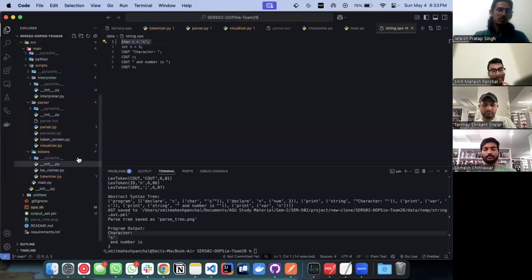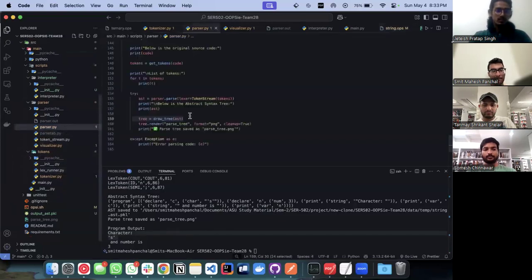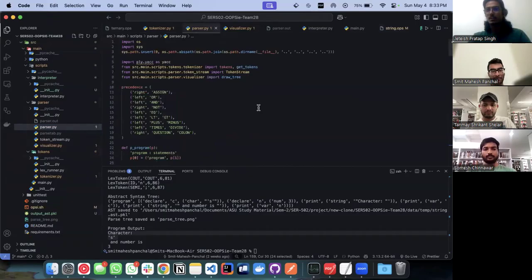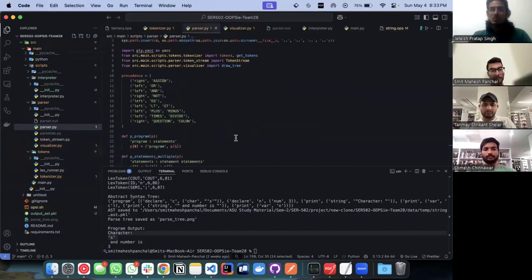Similarly, if we look at parser.py, Smith, can you open that? Parser.py basically ensures that the source code we provided, the .oops file, adheres to the syntax rules that we decided upon.